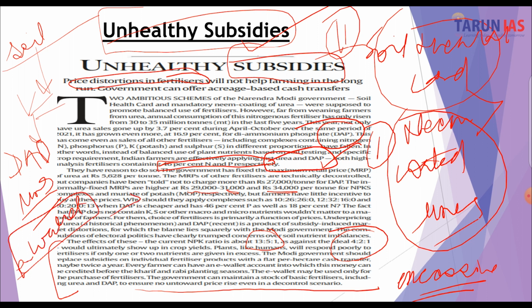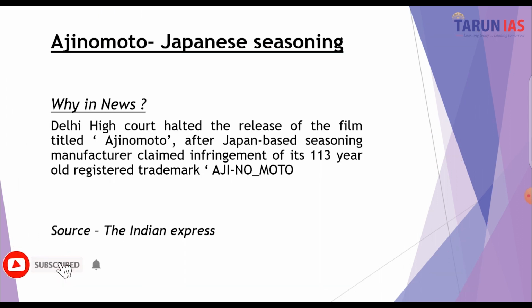Now the e-wallet is going to decide how much of the fertilizers is bought by the farmer. So basically we can link the e-wallet with the soil health card so that the farmer buys as much nutrient as is needed by the soil in the field. So this is what the writer has to suggest. Let's move on to the next news.